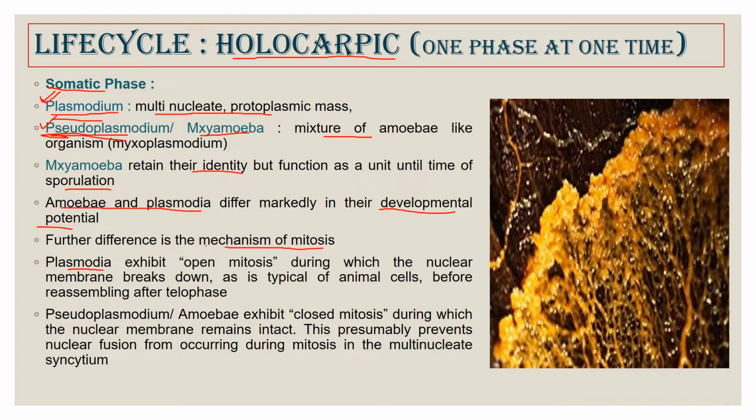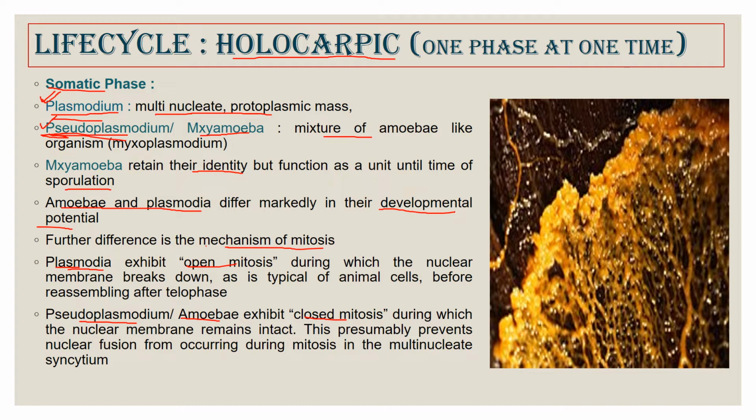Now, the plasmodium has diploid nuclei, formed by the fusion of nuclei of different amoebae. So this plasmodium has open mitosis, which means that the nuclear membrane breaks down before the division actually starts. But when we come to the pseudoplasmodium or the mixed amoeba form, they have closed mitosis, that is, cell division occurs but the nuclear membrane does not break down.